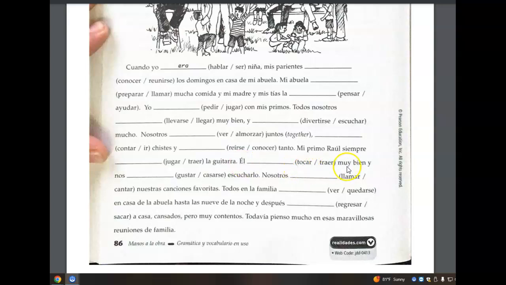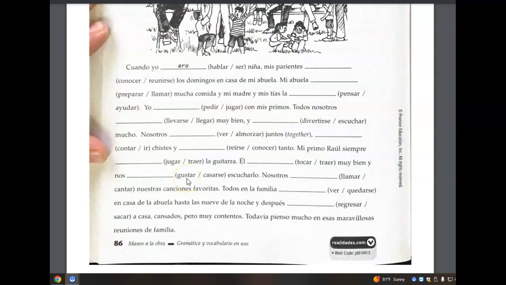Él tocaba muy bien y nos gustaba escucharlo. We liked to listen to him. Gustar should be in the third person singular. Gustaba. This isn't a reflexive verb. We know it's not reflexive because it doesn't end in se. So the subject of gustar isn't us liking him. It's liking him, if that makes sense.